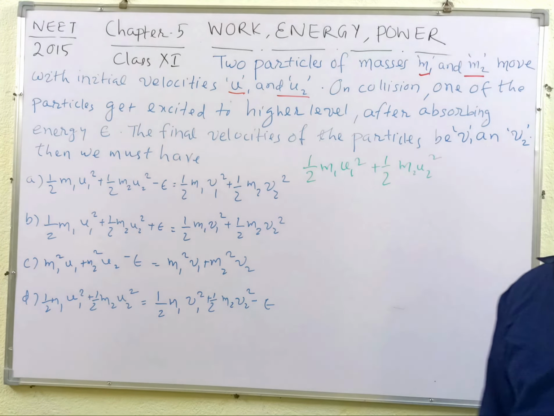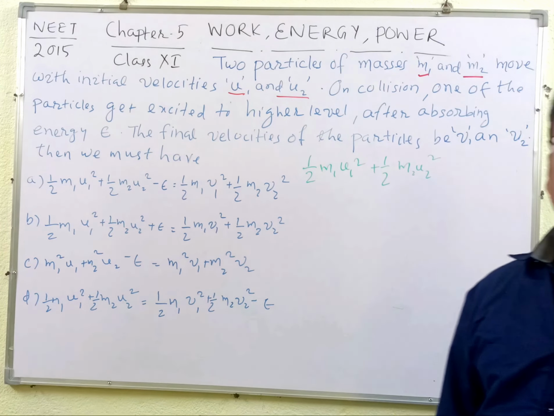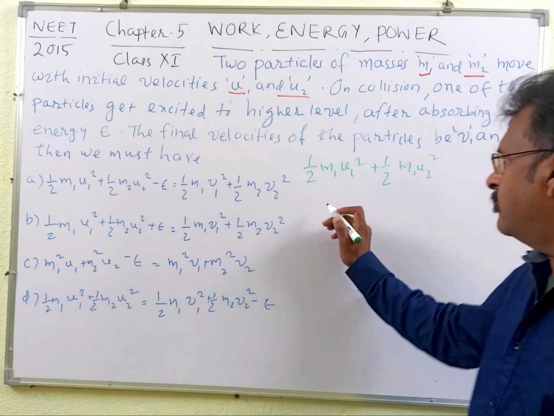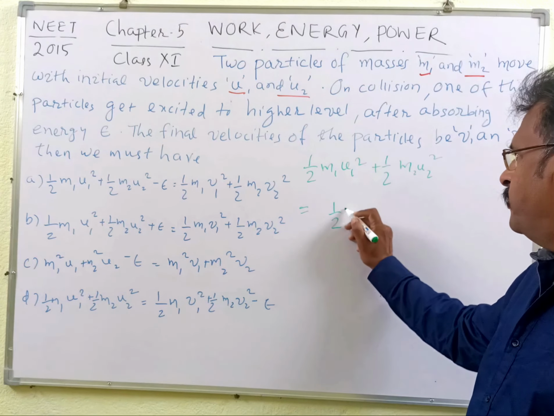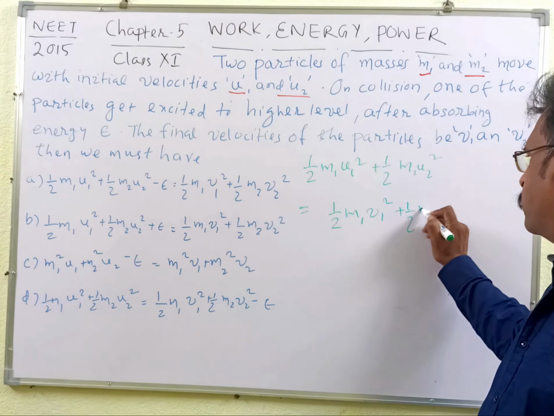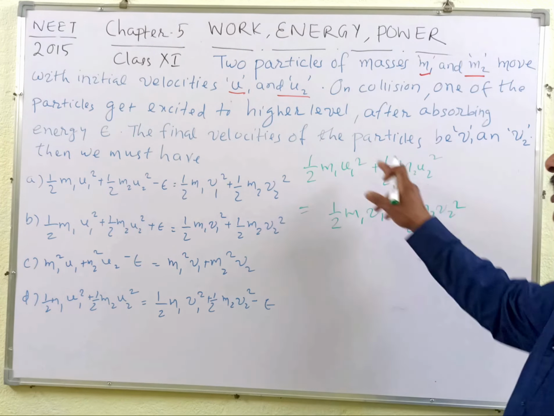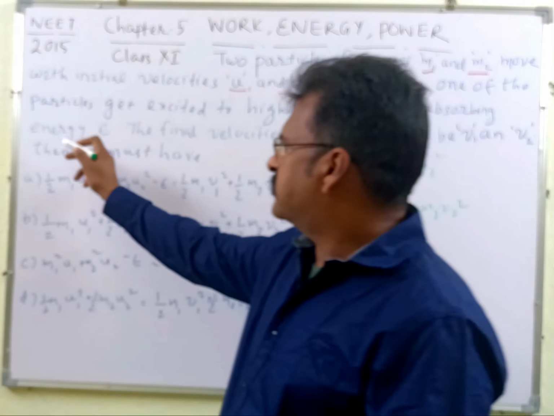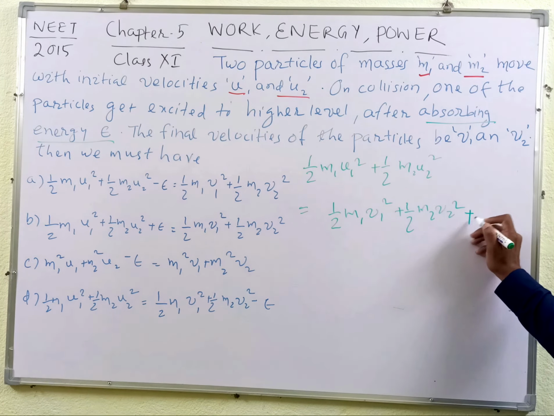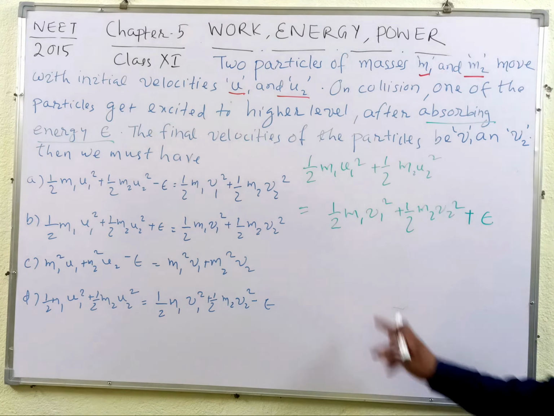And what will be the kinetic energy of the particles after collision? That will be equal to half m1 v1 square plus half m2 v2 square, but they have absorbed energy epsilon. So this will be added here, epsilon.